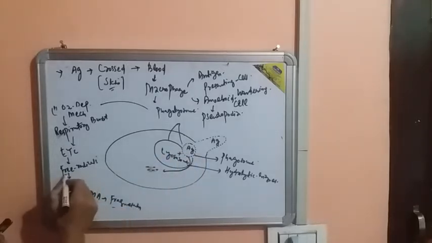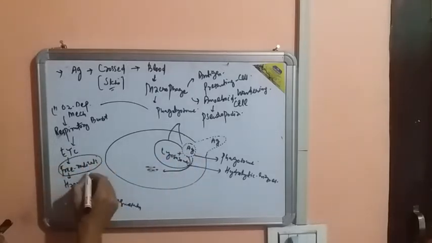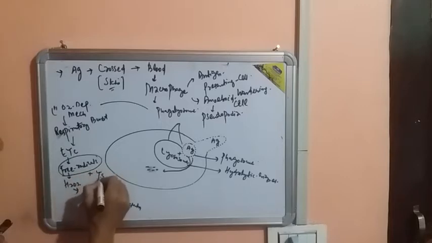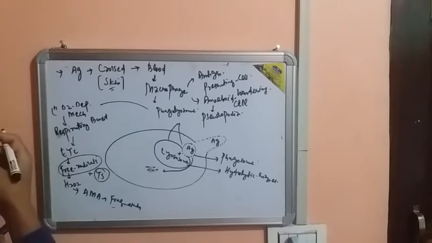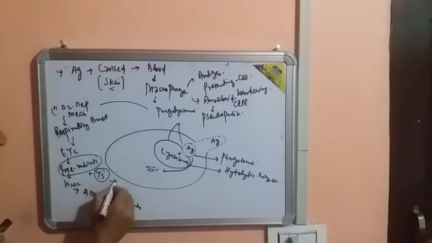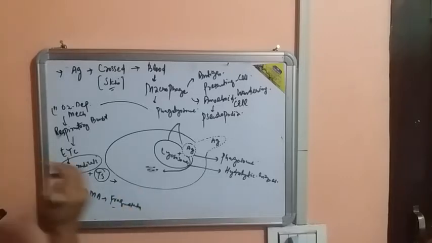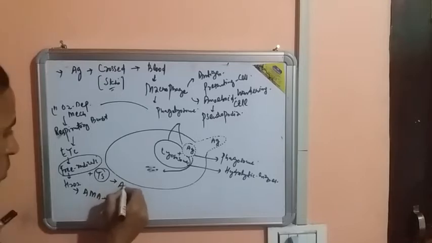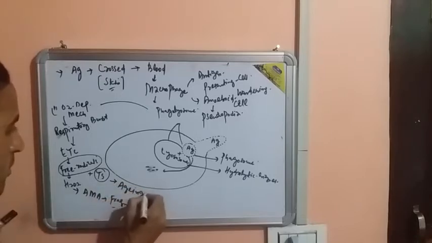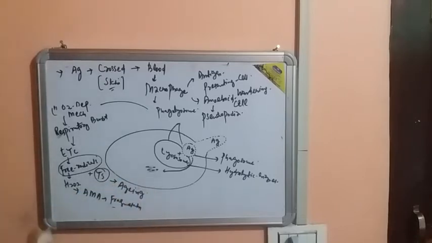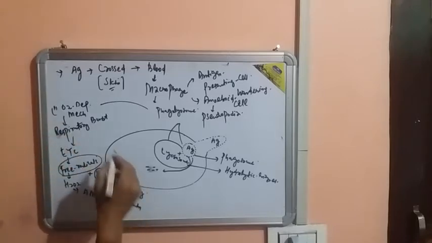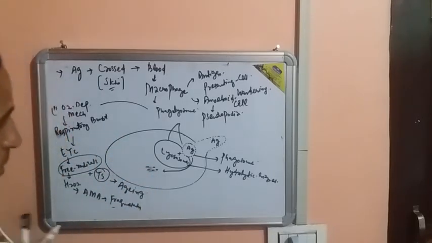But here I would like to mention that free radicals, along with telomere shortening, TS I will write, TS means telomere shortening. Telomeres are normally the terminal ends of a chromosome, whose function is that they prevent the fusion of chromosomes with each other. So telomere shortening plus the free radicals are also responsible for a very important mechanism called aging. Okay? So this is called the oxygen dependent mechanism. Second is called, let me first rub this.